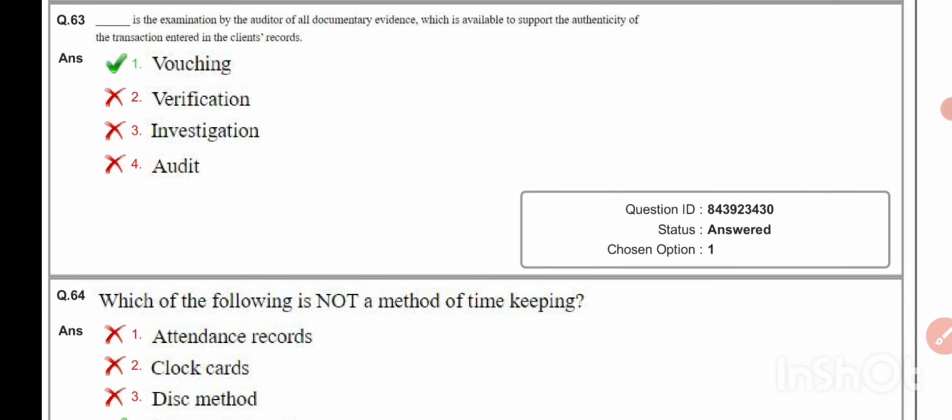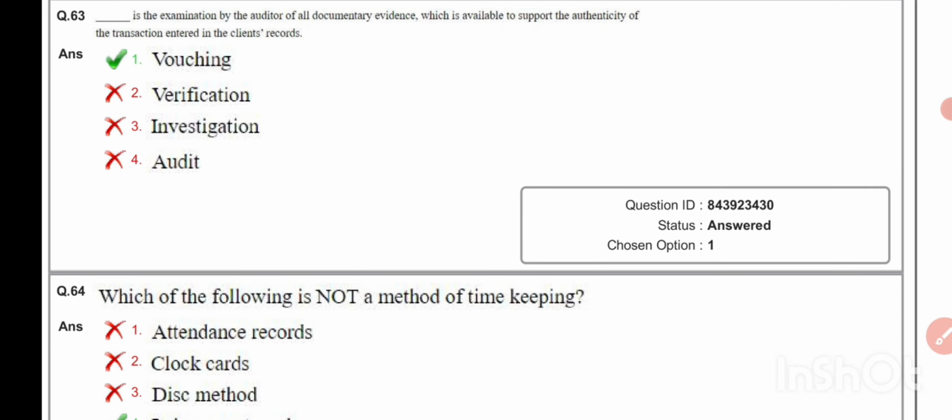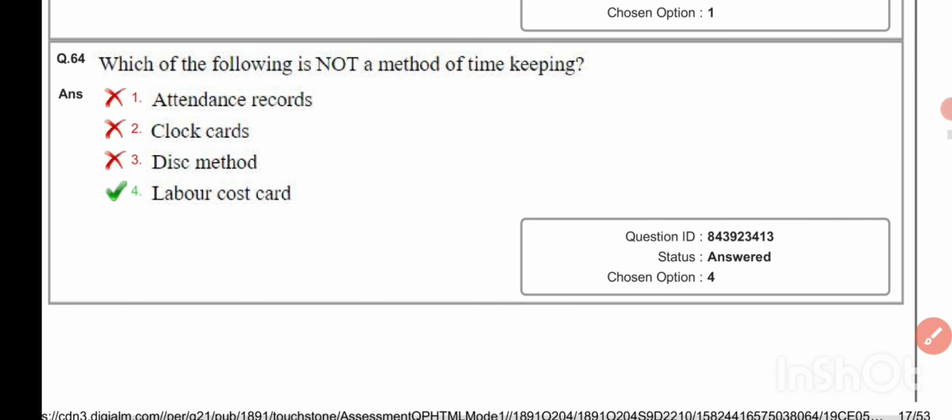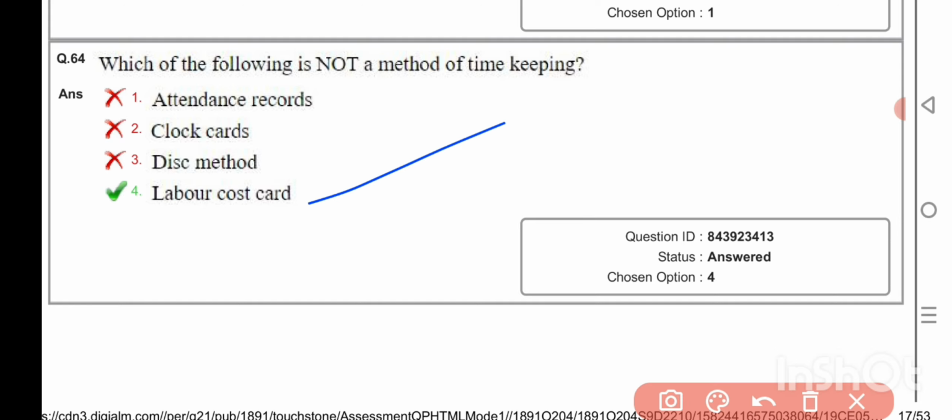Dash is the examination by the auditor of all documentary evidence which is available to support the authenticity of transaction entered in the client's record. Vouching. Which of the following is not a method of timekeeping? Labor cost card.